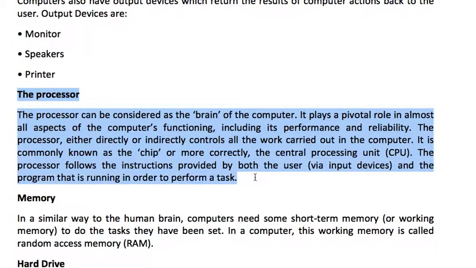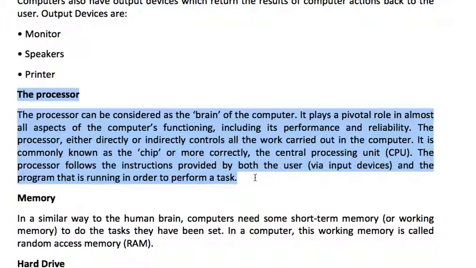Now we talk of the processor. The processor is the most important part of the computer, or we can say it is the brain of the computer. It plays a very important role in almost all aspects of the computer's functioning, including its performance, reliability, and data processing.